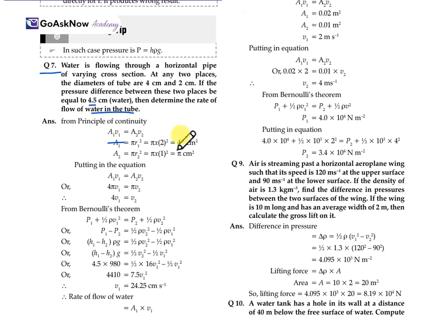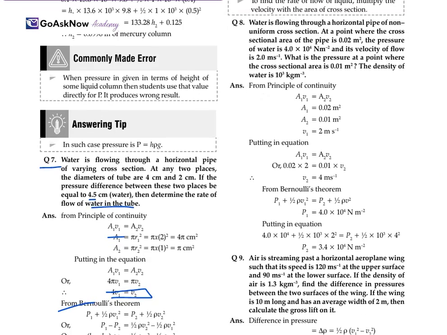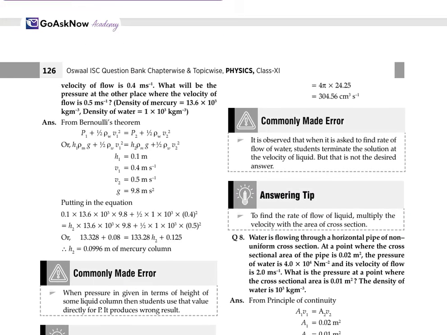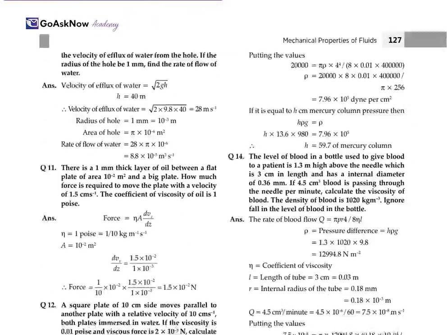So area A1 is equal to 4 pi, A2 is equal to pi. Then again we put it in the equation. We get this for the continuity principle. Now for Bernoulli's theorem, we get V1 is equal to 24.25. So the rate of flow of water is equal to A1 into V1. So here we get 4 pi into 24.25. Then we get the value 304.56.